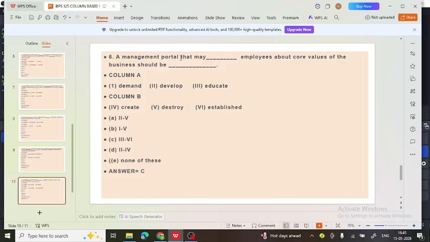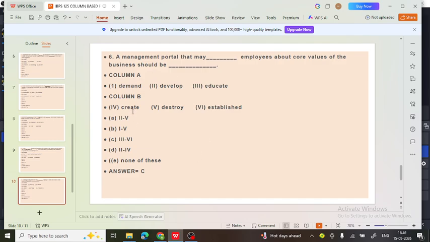A management portal that may demand employees, develop employees, or educate employees about the core values of the business. So they can educate the employees about the core values of the business. And the portal should be created, should be destroyed, or should be established.